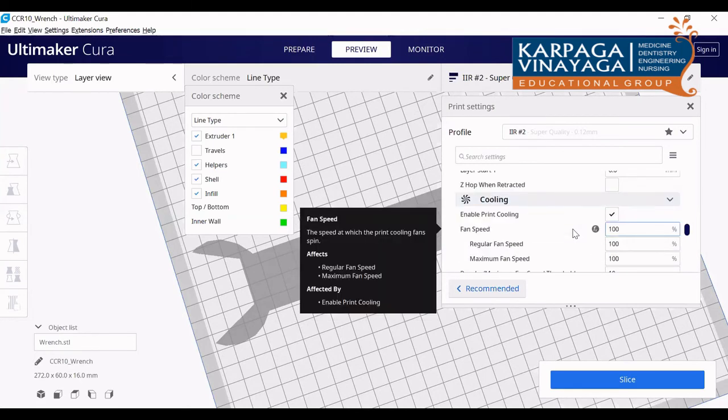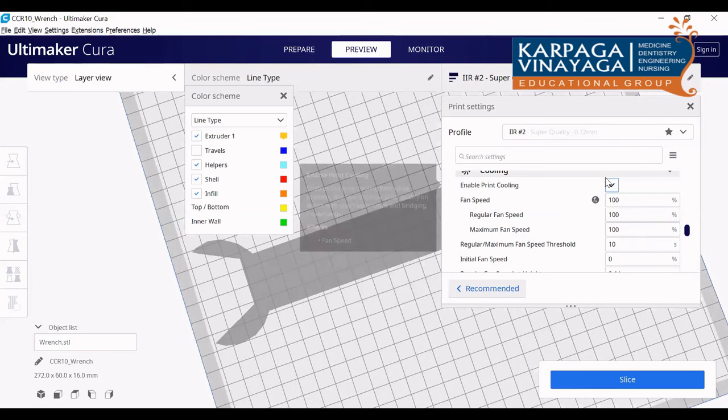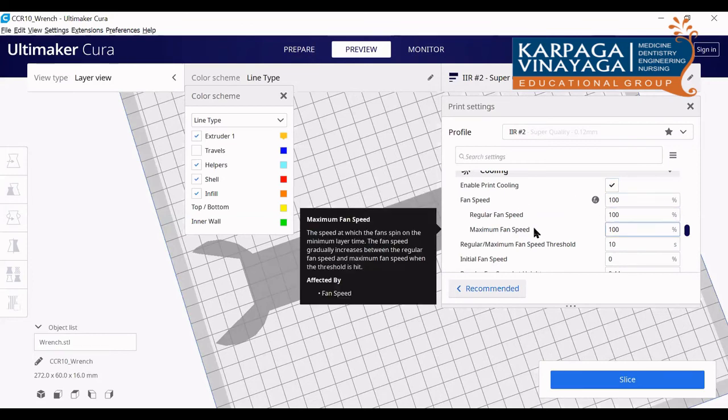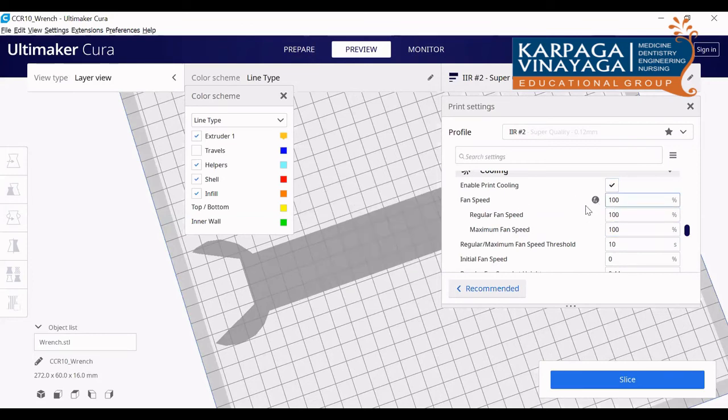Next, coming to cooling, enable print cooling. Default is there. Fan speed 100%, everything 100%. Don't change anything.